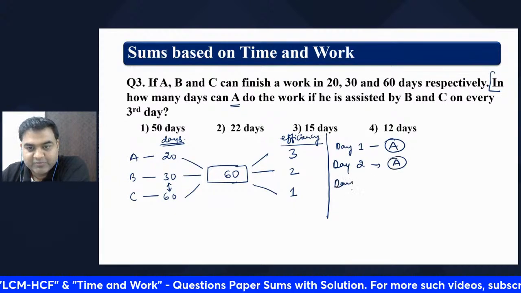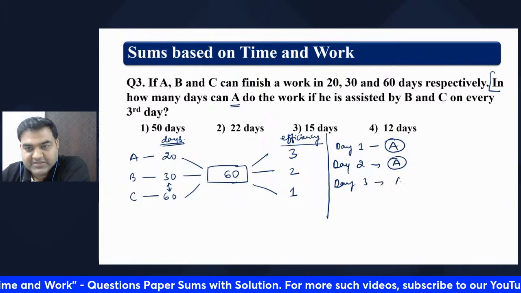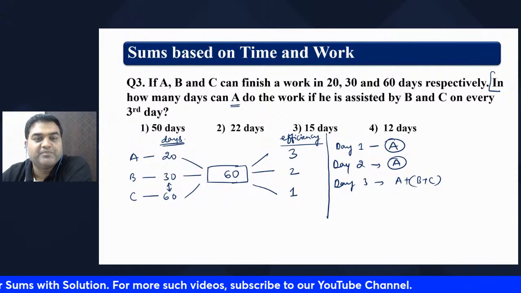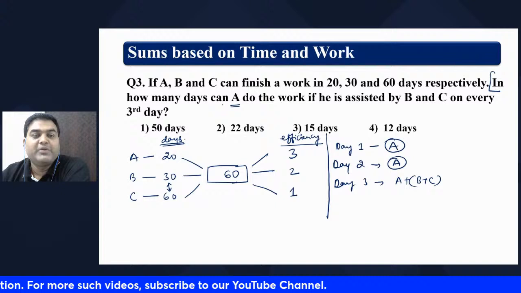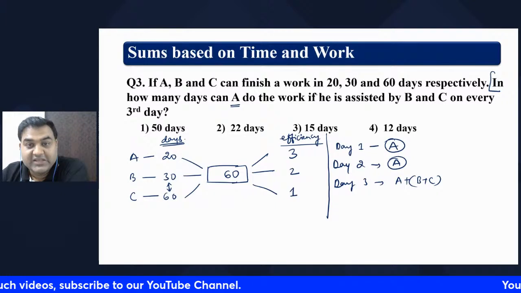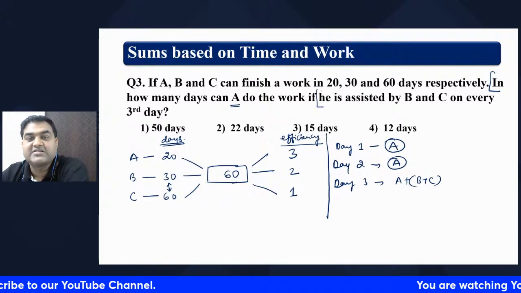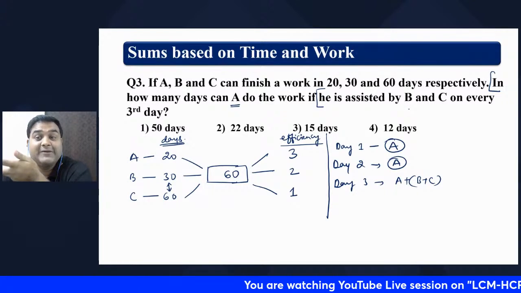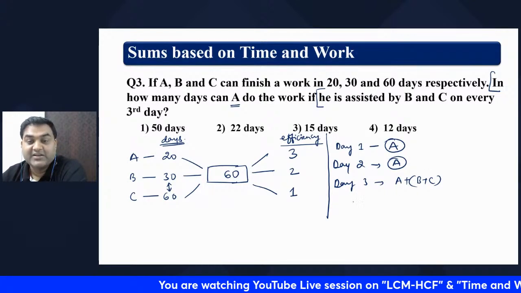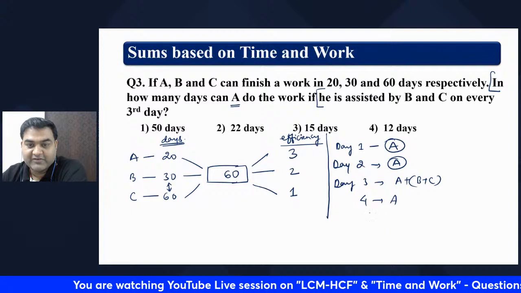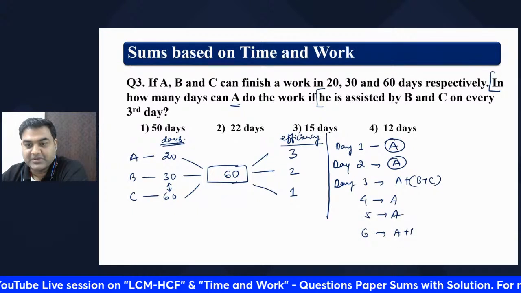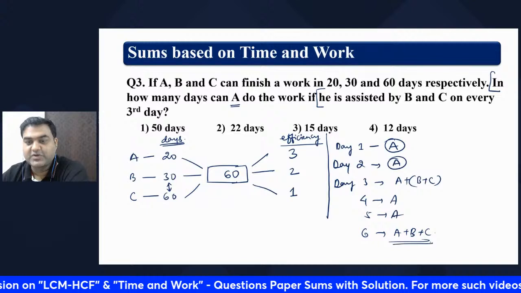Day 3, A is working along with B and C. That is what they have given. So B and C come to assist A every third day. Again, fourth day A, fifth day A, sixth day A plus B plus C. This is what they have told.